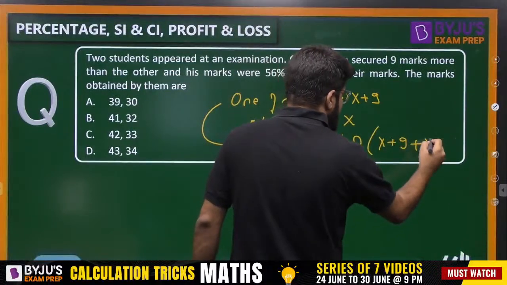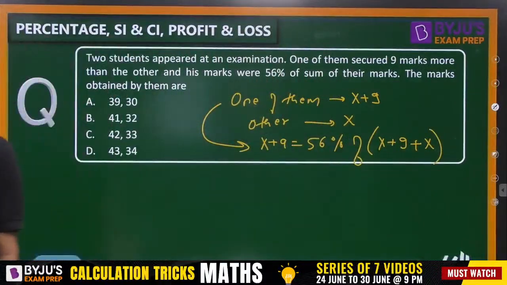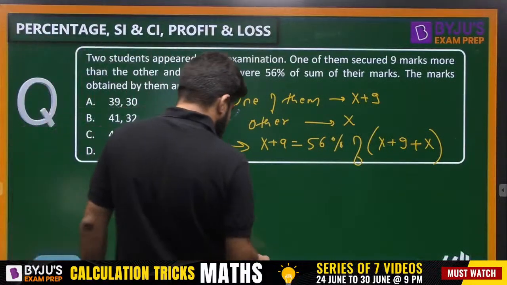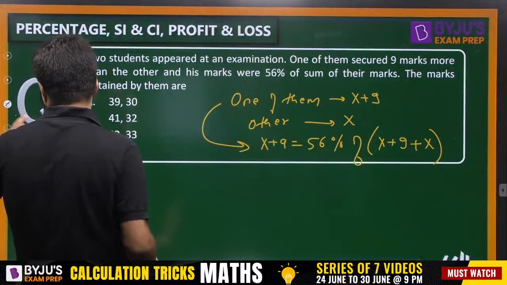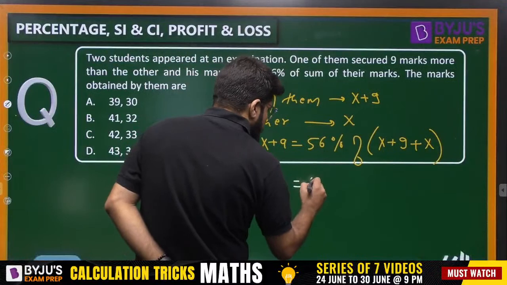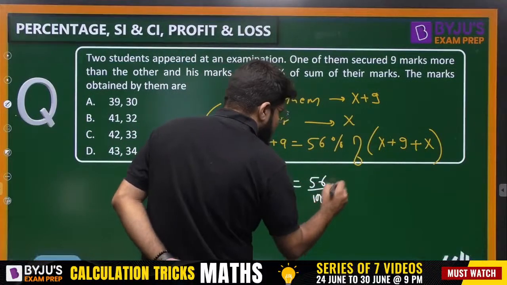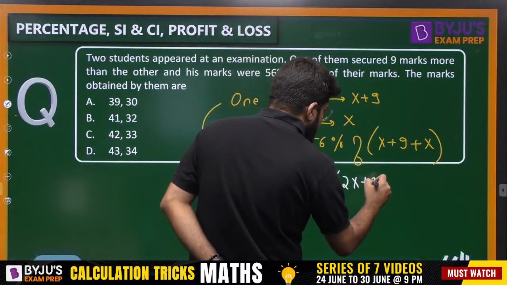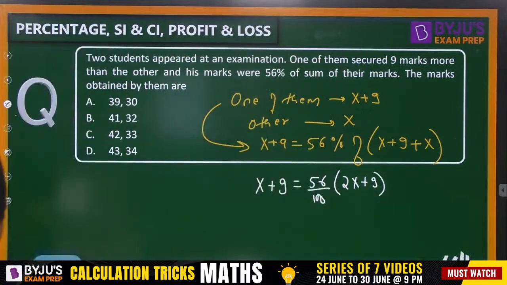X plus 9 plus x. That is the sum of their marks, okay? Just simplify this calculation, guys. So what I'm getting is x plus 9 is equal to 56 by 100 of 2x plus 9.